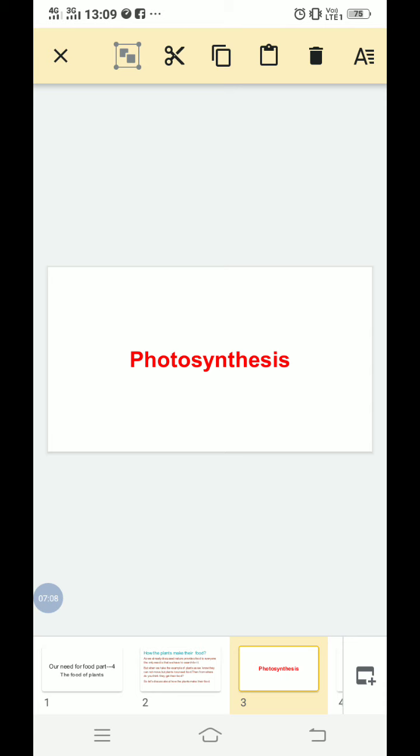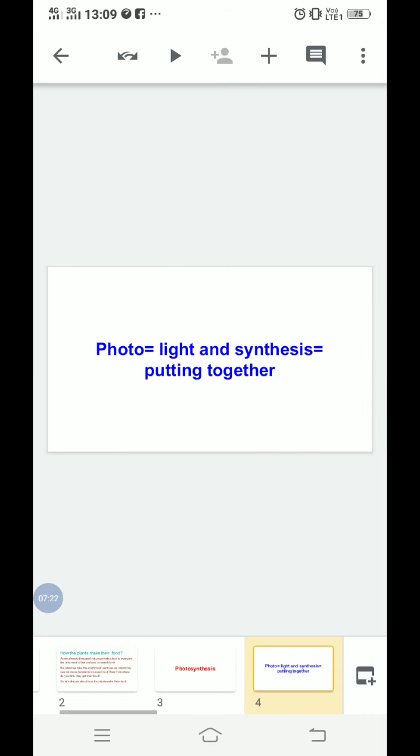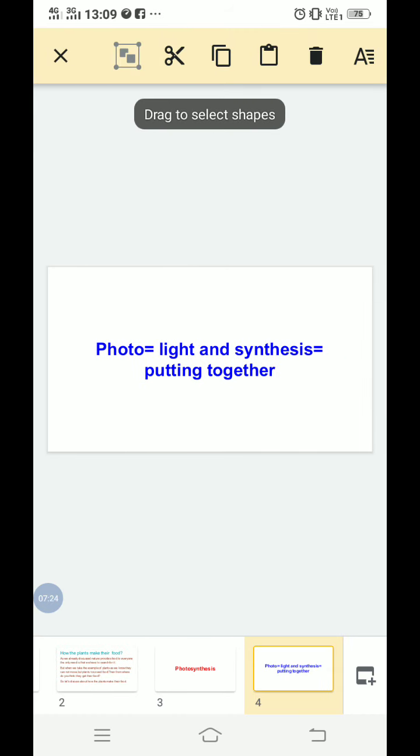Actually when we read this word, it is made up of two words, one is photo and another is synthesis. Photosynthesis is a combined word. So we will discuss what is meant by photo and what is meant by synthesis.